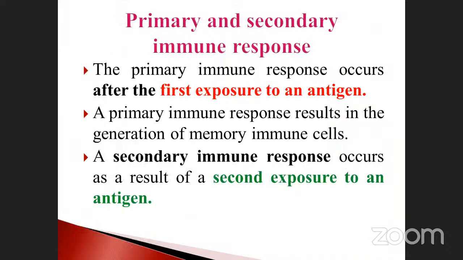Next, primary and secondary immune response. We already discussed this. The first-time exposure of the antigen is called primary. If it is exposed a second time, that is called secondary. Tertiary means the third time, and likewise.